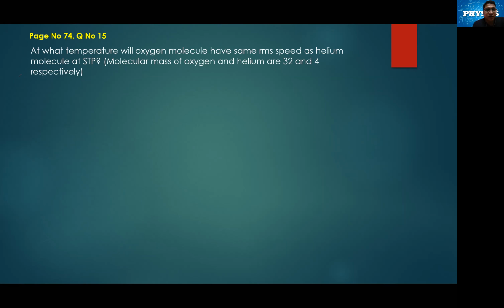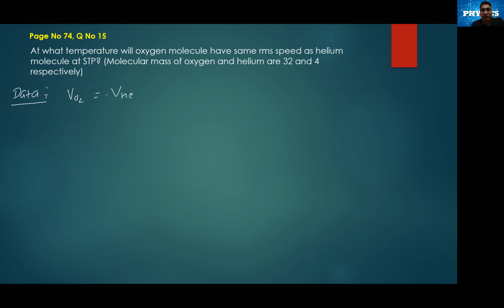In the data, they have given us that the RMS speed of oxygen is the same as the RMS speed of helium. We have to find the temperature for oxygen, whereas for helium they have given STP.